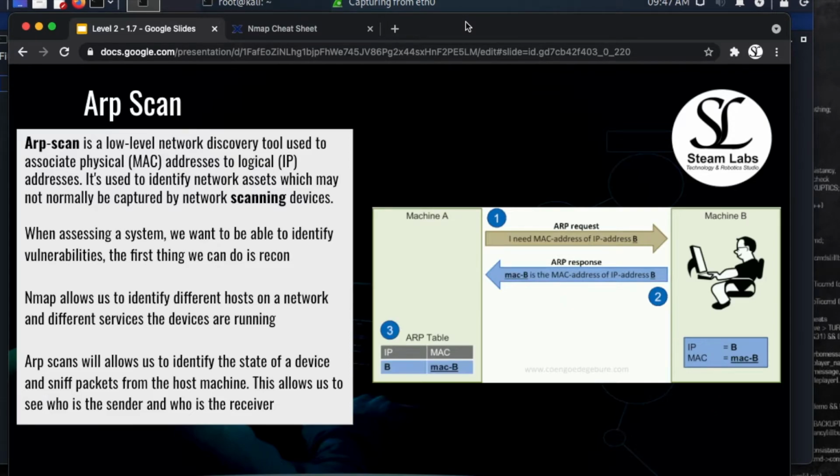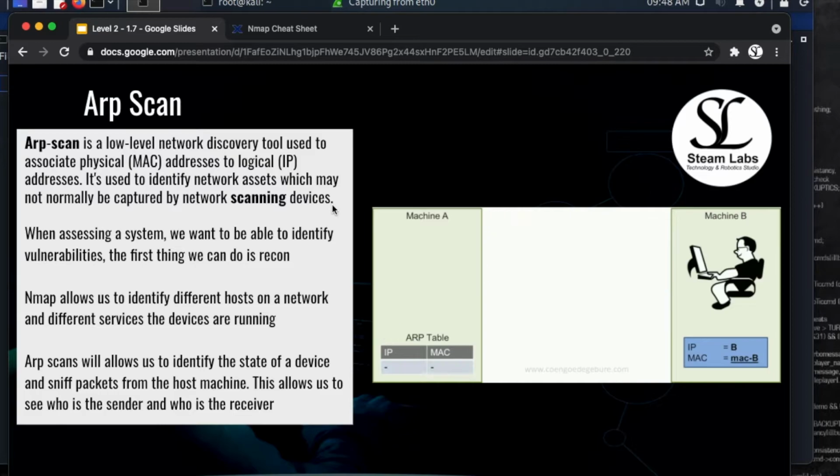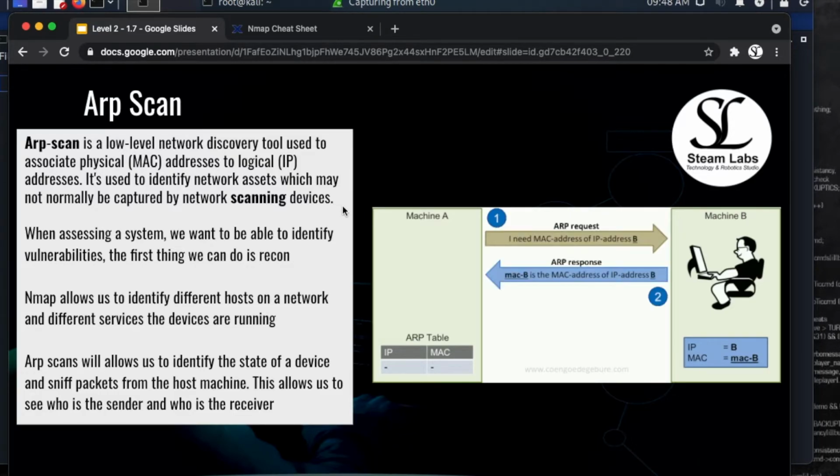An ARP Scan is referred to as a low-level network discovery tool, and we use it to associate and identify MAC addresses which have been assigned to an IP. And we use this to identify different network assets which might not have been picked up in a standard network scan. So if a device wasn't identified in NetDiscover or Advanced IP Scanner, we can identify it in this ARP Scan.